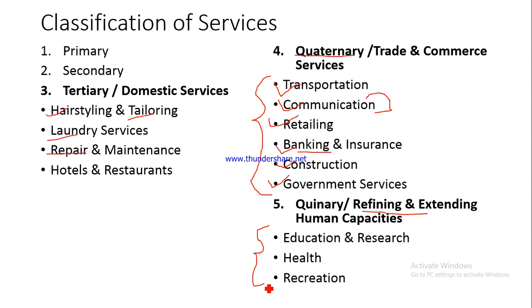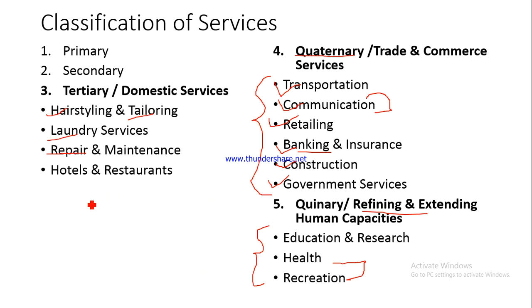So basically, if you look at the research which took place to invent the vaccine against corona, that can be the research services, not the vaccine as a product, but the research services would be an example of a quinary service. Again, health and recreation would be an example of quinary service, because these help you improve your potential, improve your physical capacity. Fine. So these are broad classifications.